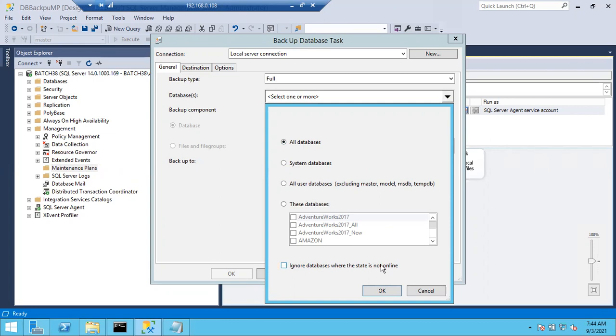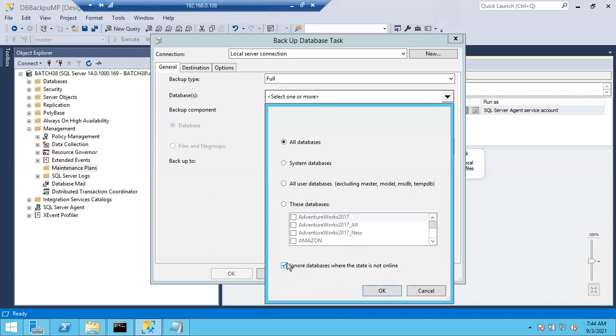Some databases, sometimes, not all times, will be in offline state. So in case you configure a job, again you have to take extra precautionary steps to avoid the errors of offline databases. So for that, what you can do is configure maintenance plans and select this option. If you choose this option, it is going to ignore the offline databases. So it won't touch the offline databases. So even though the databases are offline, your maintenance plan execution will be successful.